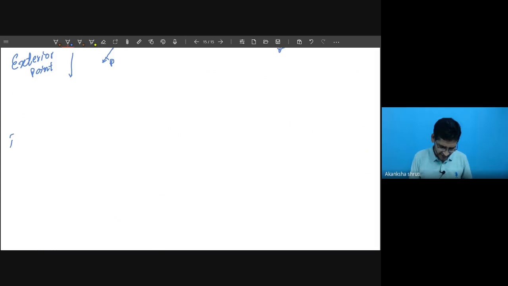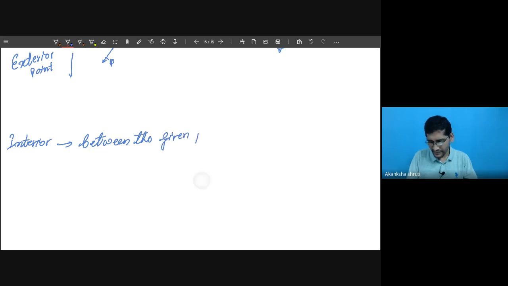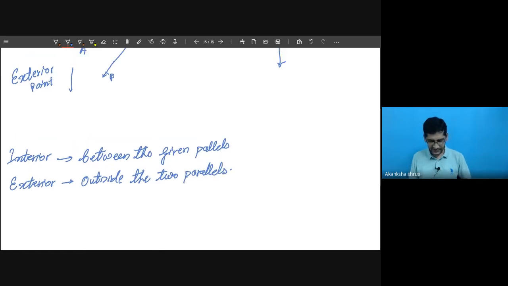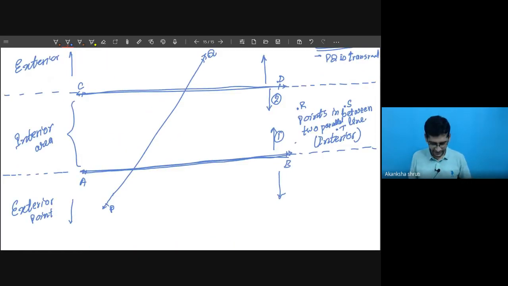So you may write: interior means between the given parallels. Exterior simply means it is not between, but it is outside the two parallels. It is this one that I had marked with the colored one also.